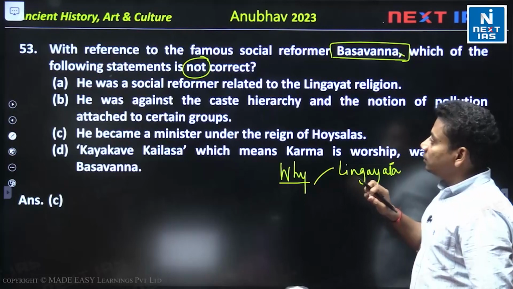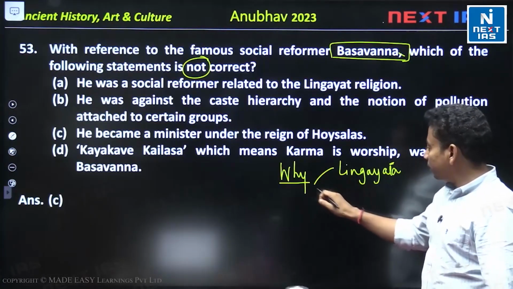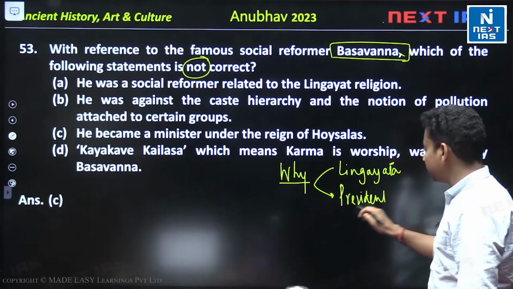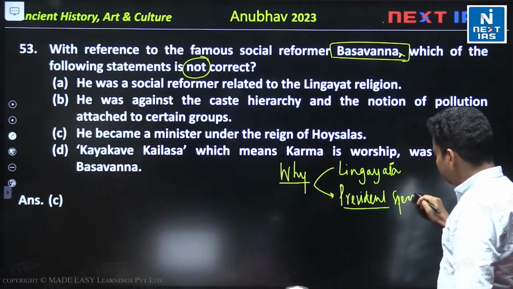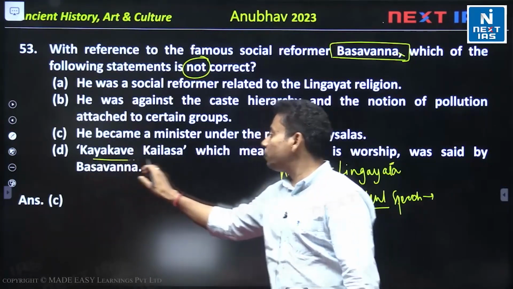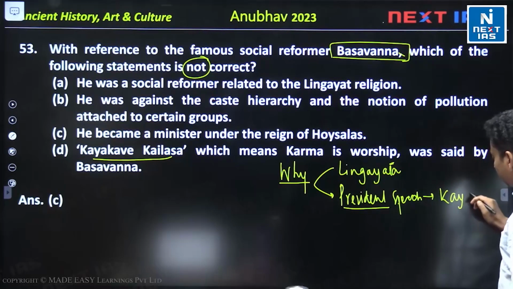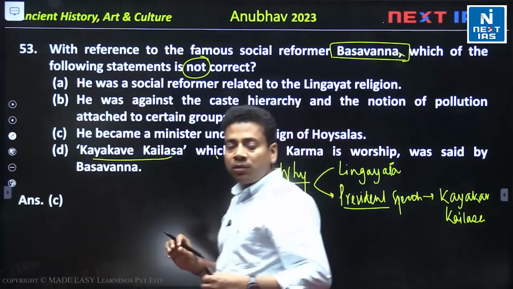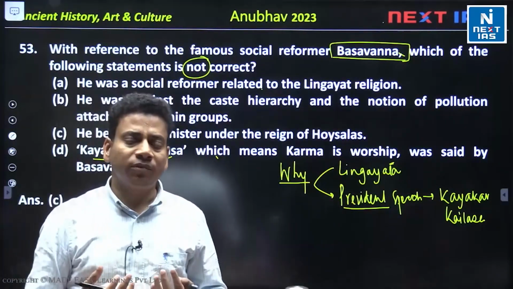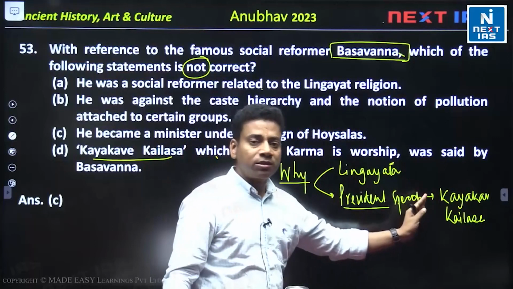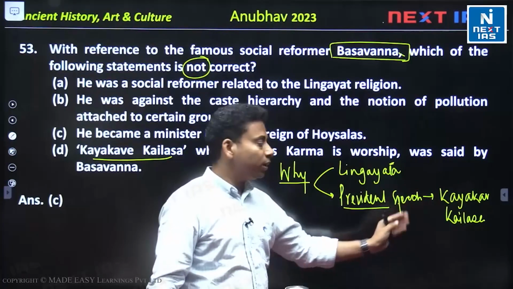Then the second point, if you look at the President's speech before the budget, there is a mention of the word Kayakave Kailasa. This word was mentioned in the President's speech. What is the meaning of this? The meaning is that work is worship, related to Shiva. They say that work is worship. This was the main thing discussed in the President's speech.